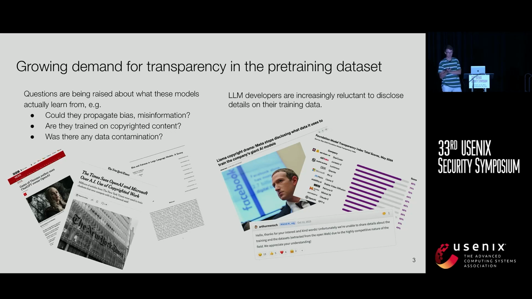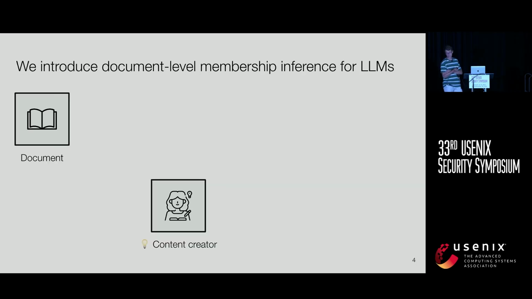They could propagate bias, misinformation, they might be trained on copyright protected content, they might have data contamination with evaluation benchmarks, and at the same time, LLM developers become increasingly reluctant to disclose details on the training data set. That's why we introduce document level membership inference for LLMs.